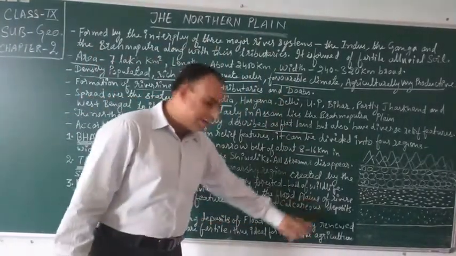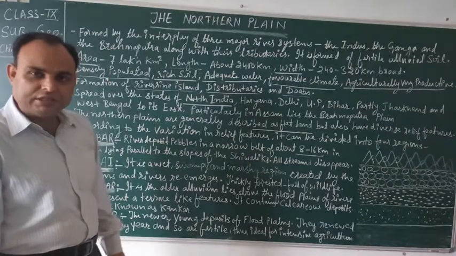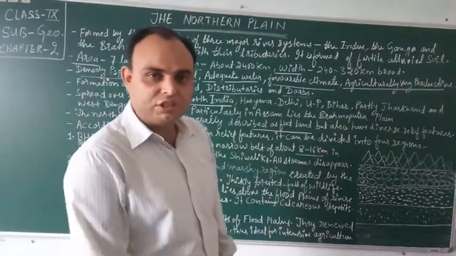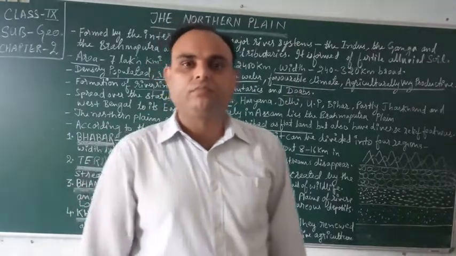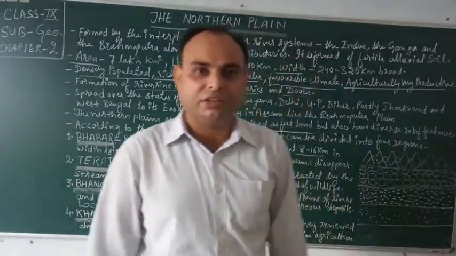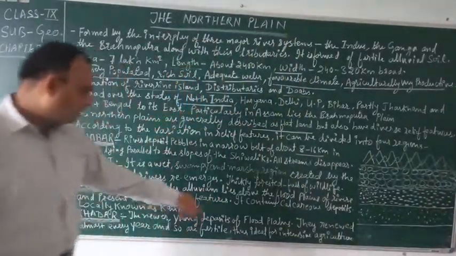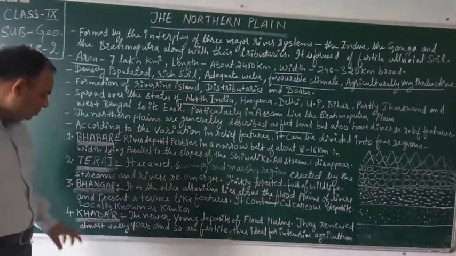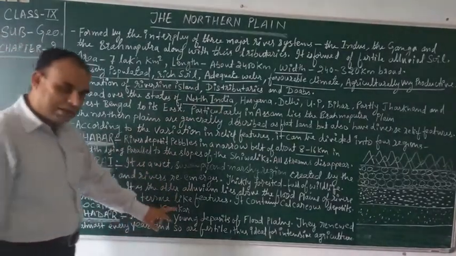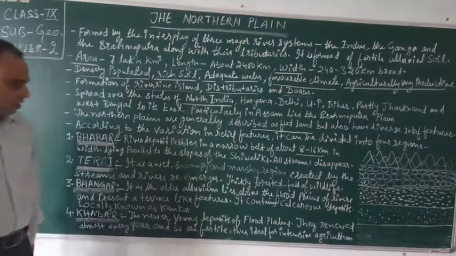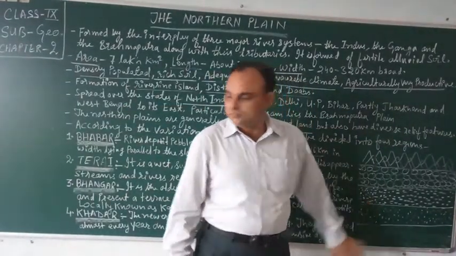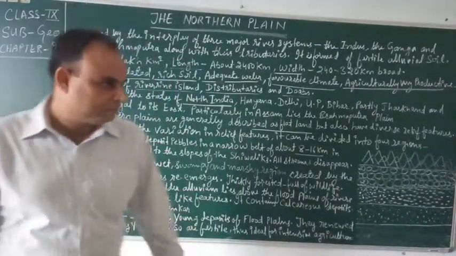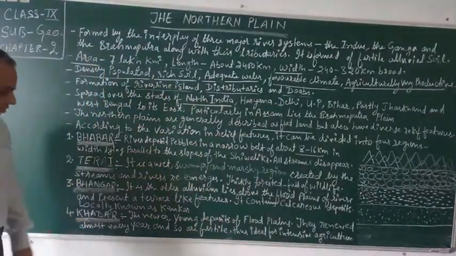Calcareous means here the minerals present in calcareous deposits are calcium carbonate and magnesium hydroxide, and these calcareous deposits are locally known as Kankar. This is the figure of Bhangar. Now coming to the Khadar.